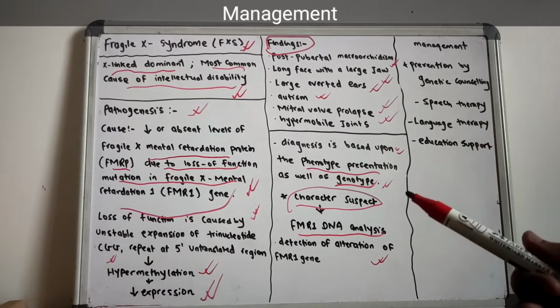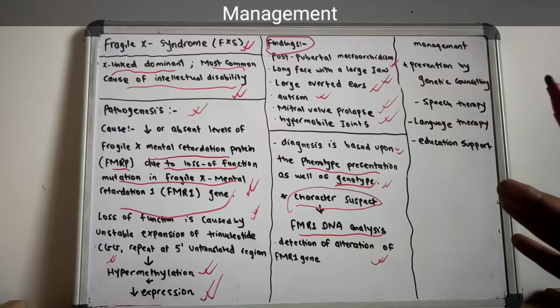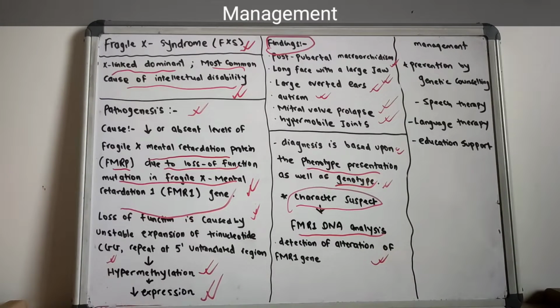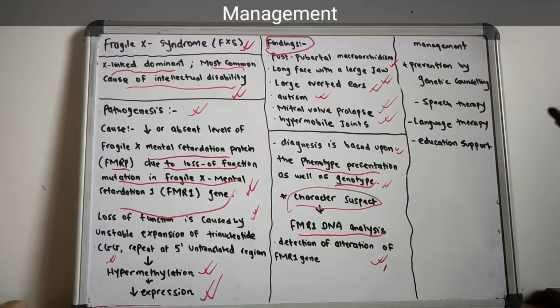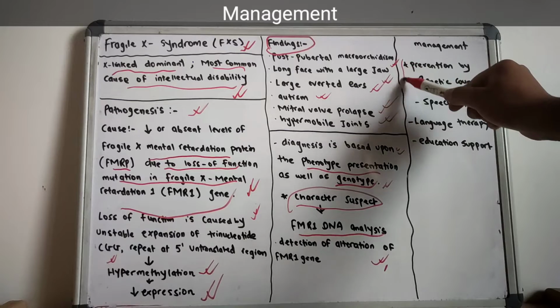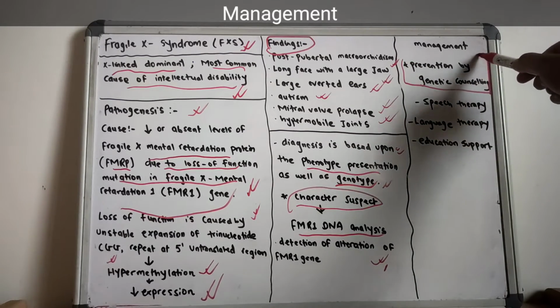So how do we manage Fragile X syndrome? Once it has already occurred, the pathogenesis is at the genetic level, so we have to prevent Fragile X syndrome. Once it occurs, there is no specific treatment, but it can be prevented by genetic counseling.